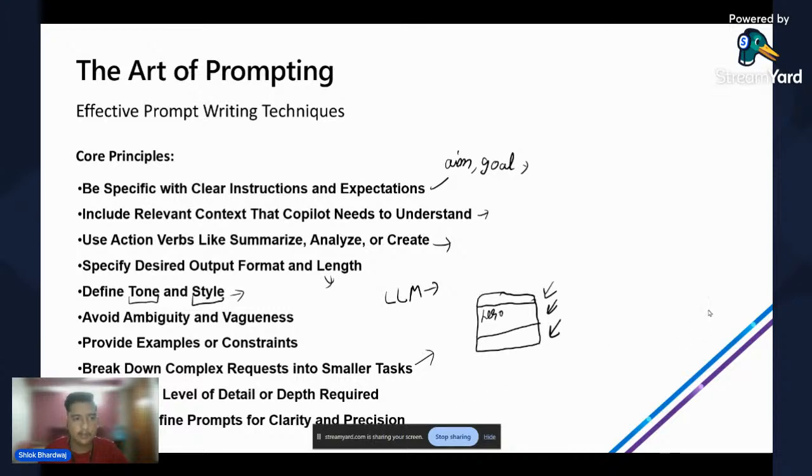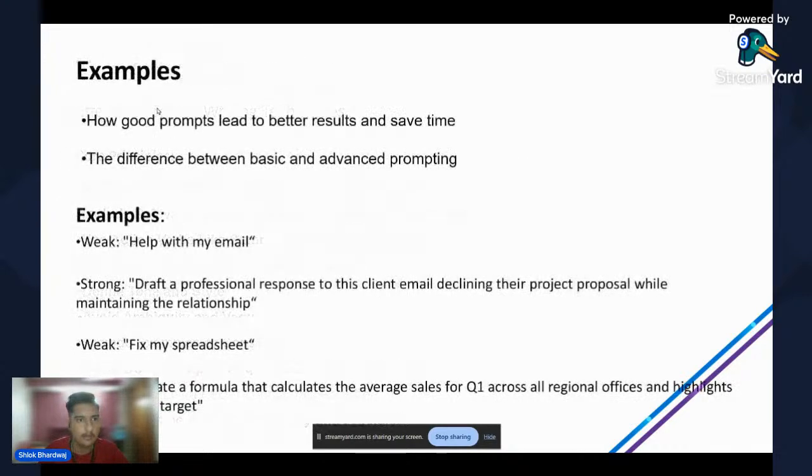These are the core principles which are required to master the art of prompting. Moving forward to some examples. How good prompts lead to better results and save time, we'll be understanding with these examples as written below, and the difference between basic and advanced prompting. So let's look at the first example.